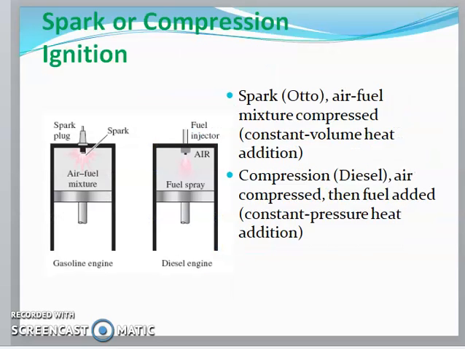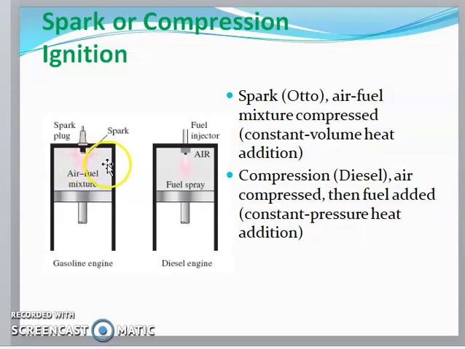Here you can see the schematic view of the spark ignition and compression ignition engines. Here you can see the gasoline engine, and here you can see the diesel engine. The spark ignition engine works under the Otto cycle. Here the air-fuel mixture is compressed and the heat is added at constant volume, ready for combustion.